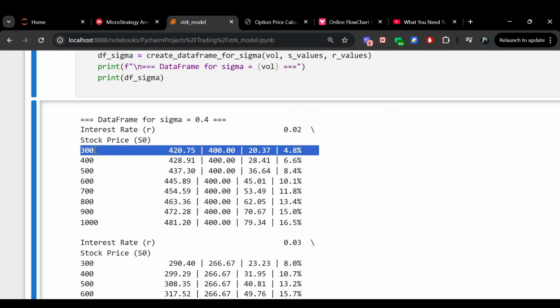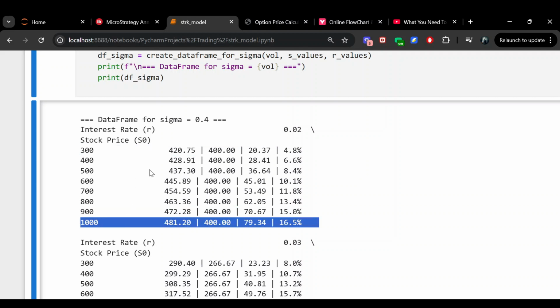So every single line over here represents a unique assumption, and then I'm looking at how much the option value contributes to the value of STRK. And of course, because it's only those two things, you just do 1 minus this percentage, and you would get how much the perpetuity contributes to the value of STRK.